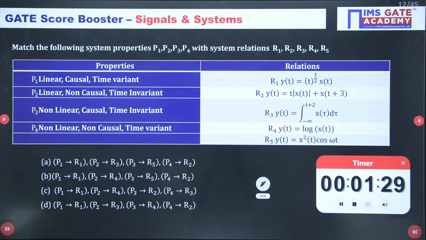Here linear, time variant, invariant, causal, non-causal, you should know the rules. If you are clear with the properties of systems, if you know all the concepts of properties, it is a gifted question for you. No calculation is there. Just apply the rules of properties and you will get the answer. Just match the 2 columns. Just match P1, P2, P3, P4 respectively to R1 to R5.